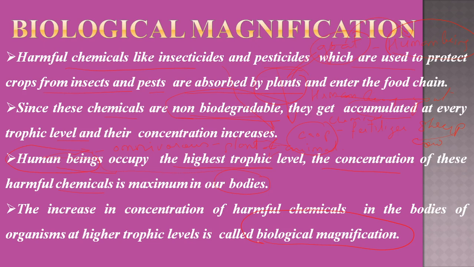When this plant is eaten by a goat or sheep, they can transfer from the plant to the goat and sheep, and then when these goats and sheep are eaten by human beings, they transfer from the goat to the human being and finally get stored, or if not, they are present in the goat. So these elements which get stored in the body of that organism is called biological magnification or biomagnification. And this biomagnification gives rise to several types of diseases which have a harmful impact on the living organisms present on this earth.